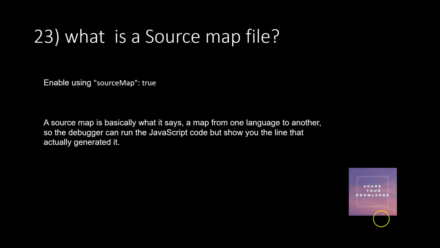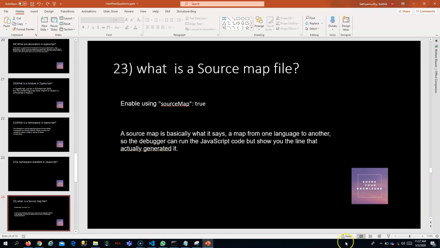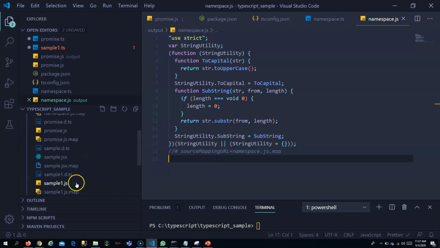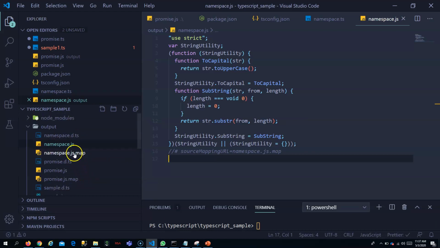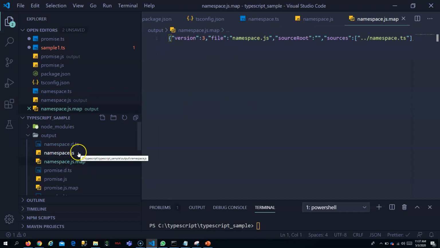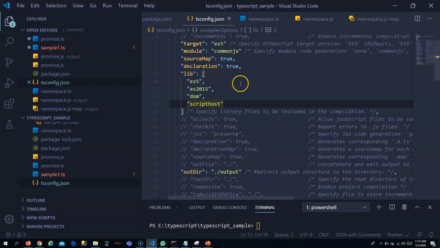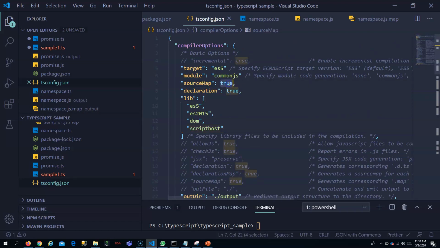And what is source map file? I am getting many questions. What is source map file? You would have seen this file, right? This file getting generated: namespace.js.map, promise.js.map. What is this? This is actually a source map file, and you can generate it when you say source map is true in your TS config. So when you say source map true, it will also generate this map file.